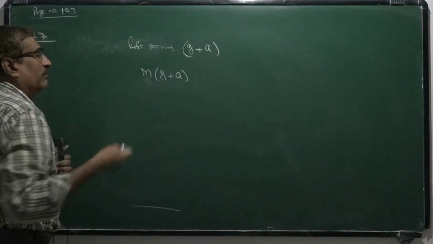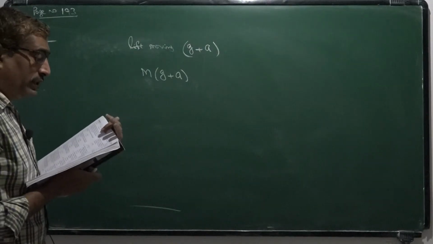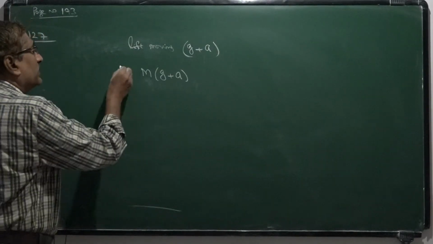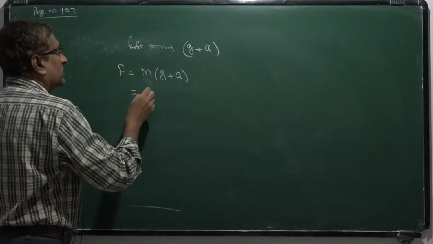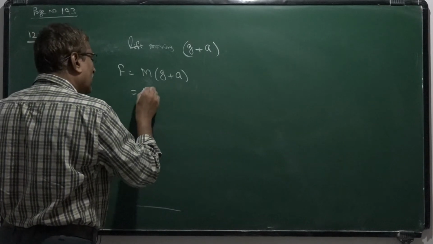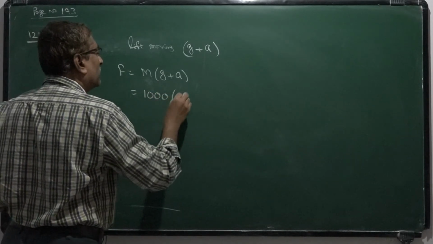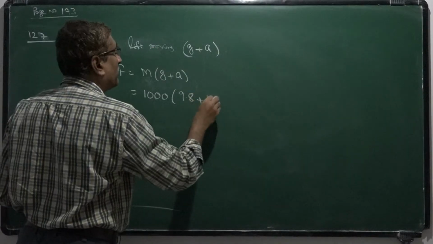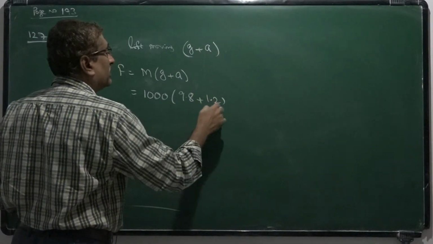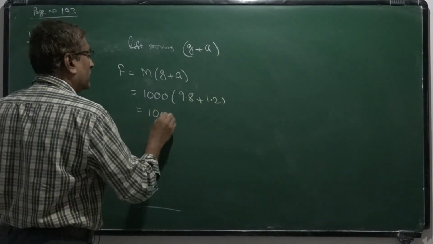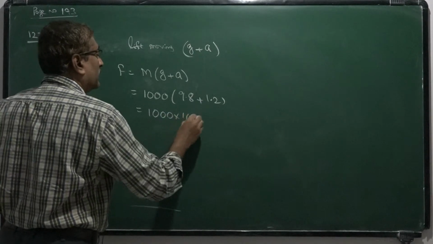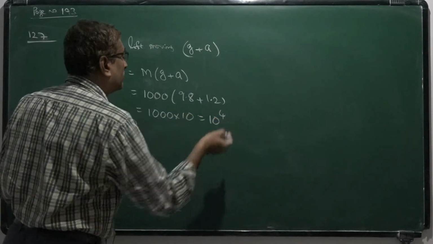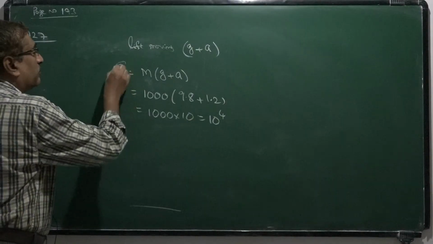Given the mass of the lift is 1000 kg, the force acting is 1000 kg into 9.8 plus 1.2, since the maximum acceleration is 1.2. So that is about 10 power 4 Newton.